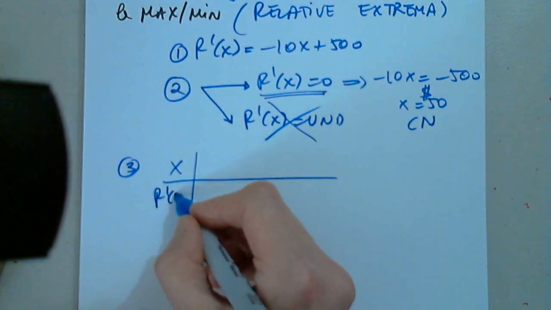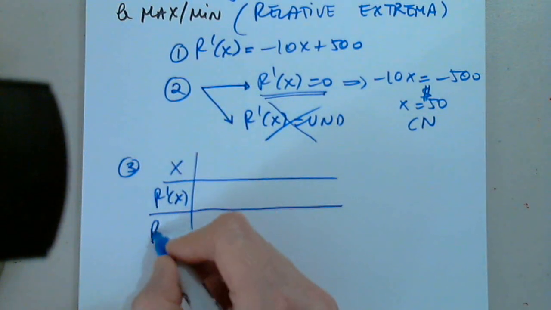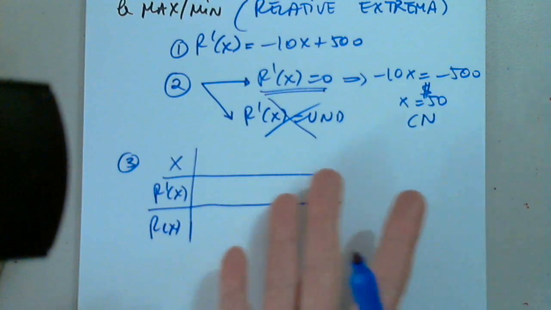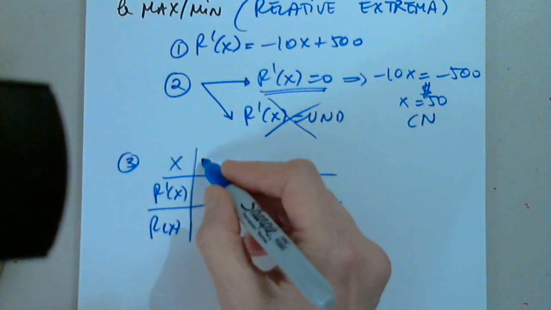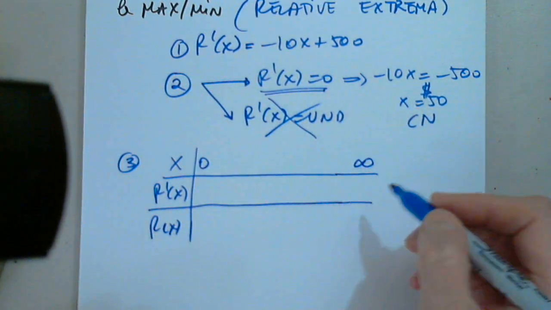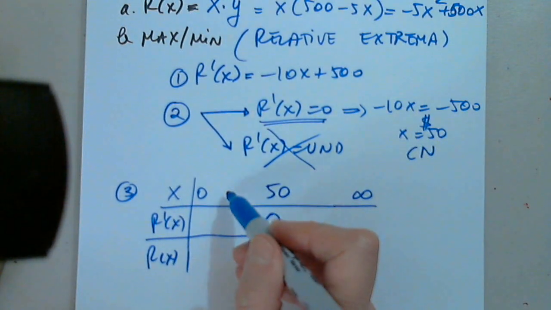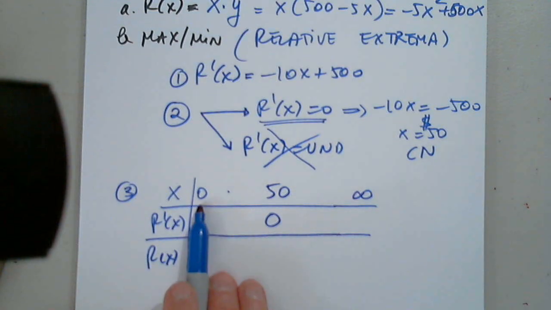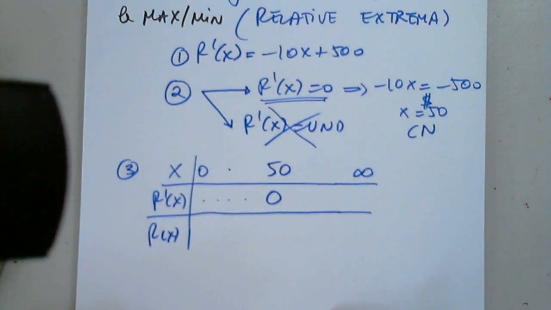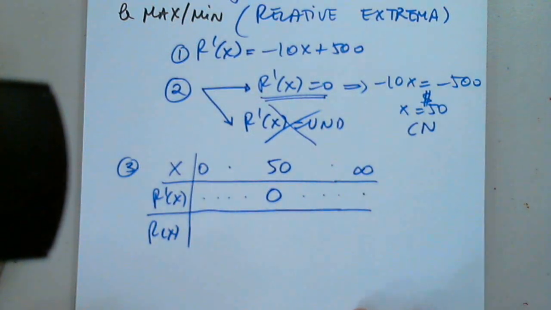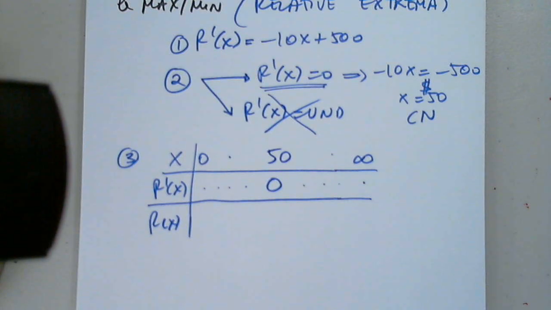Okay, so I have r prime, and I have r of x. And of course, I cannot go from negative infinity, it's x price, right? Let's say 0 to infinity in this case. And this is 50. So can anyone plug in a number here between 0 and 50, including 0? 0 is fine, you can check with 0. And give me the sign. And a number to the right-hand side of 50, and give me the sign. And then we'll identify what this is all about.